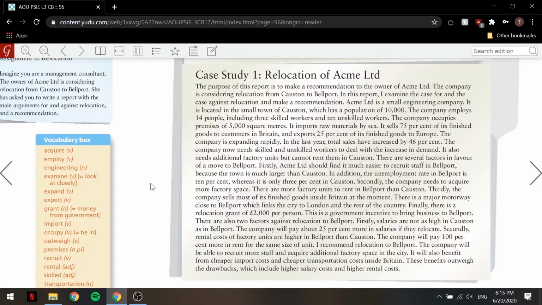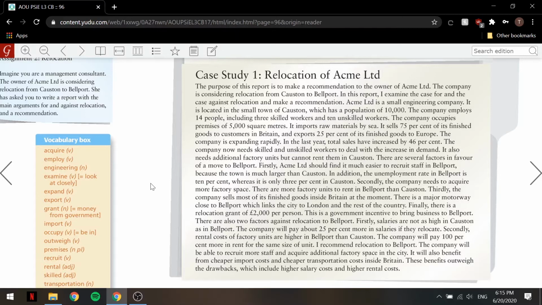There are several factors in favor of a move to Bellport. Firstly, ACME Limited should find it much easier to recruit staff in Bellport because the town is much larger than Coston. In addition, the unemployment rate in Bellport is 10%, whereas it is only 3% in Coston. Secondly, the company needs to acquire more factory space.